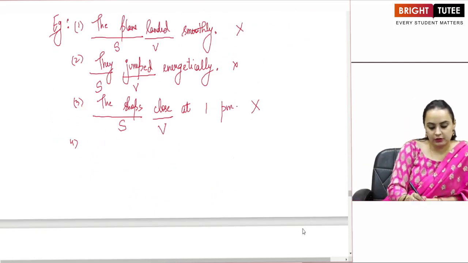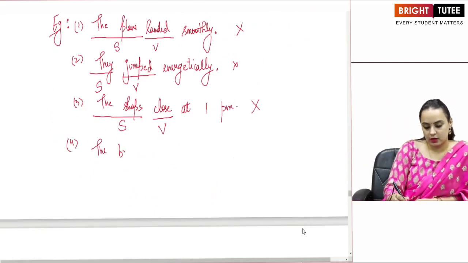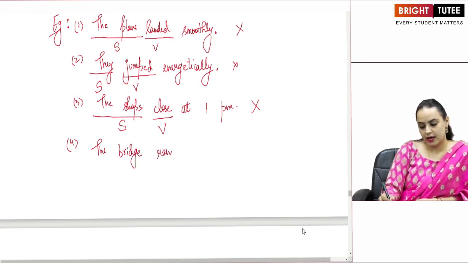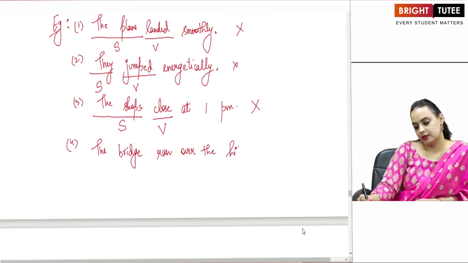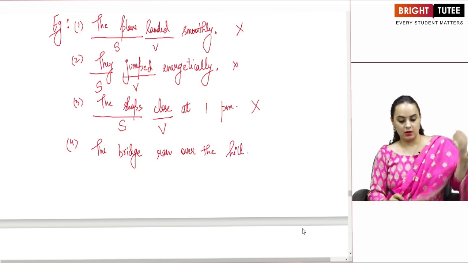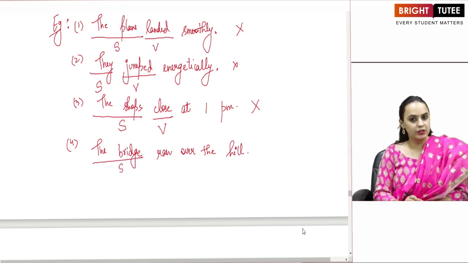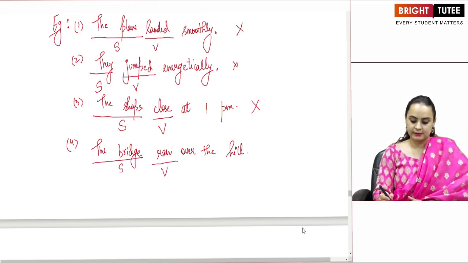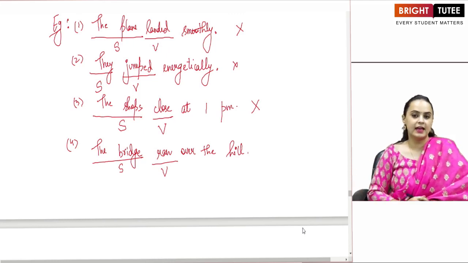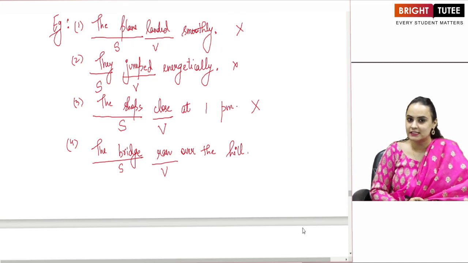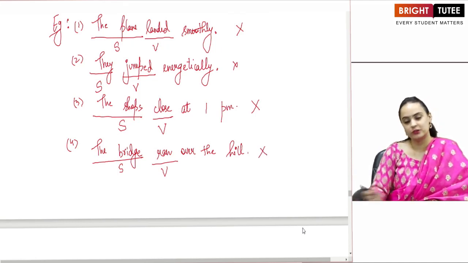If I give you another example, the bridge ran over the hill. What is my subject? Subject is bridge. Ran is my verb, and again I have no object which is directly associated with the verb, so it is intransitive.